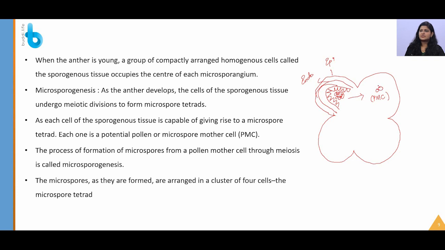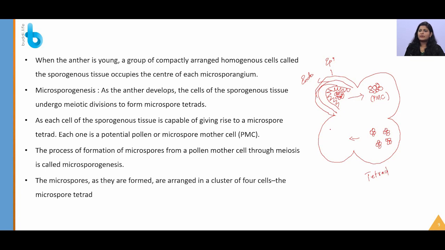So this PMC will divide meiotically, that is reduction division, to give pollen tetrads. So they will be present as 4. They will be present as an aggregate of 4 and they are also called microspore tetrads. So here these are called microspores and the female gamete is called megaspore. And let me write tetrad alone here.